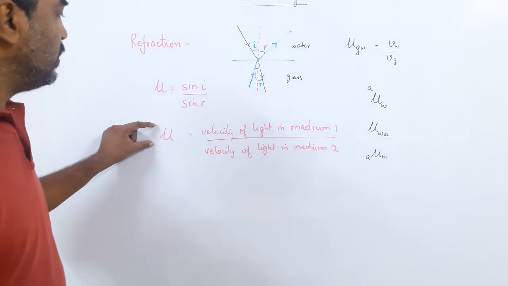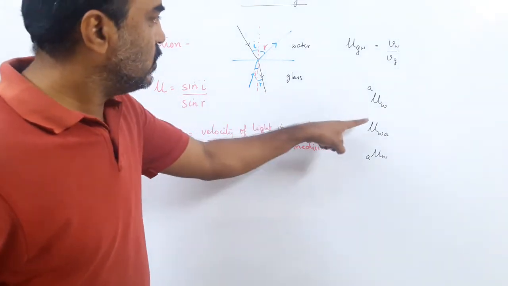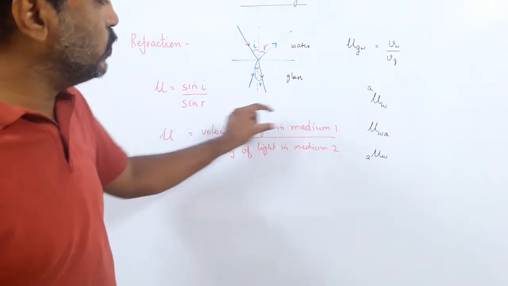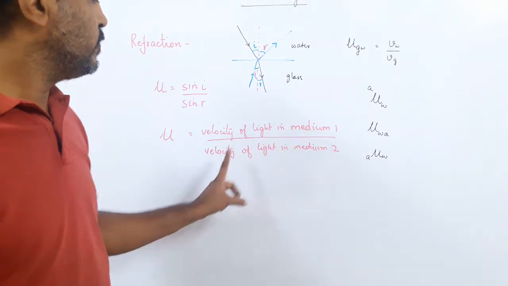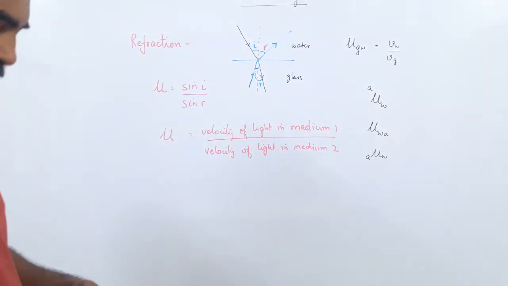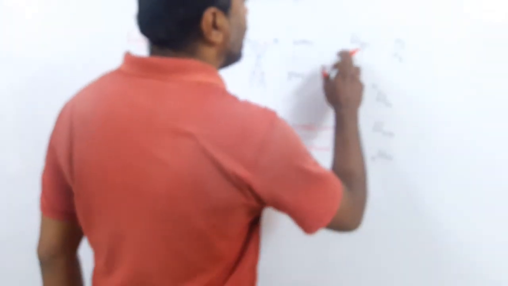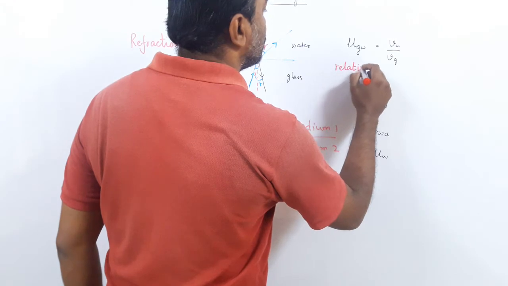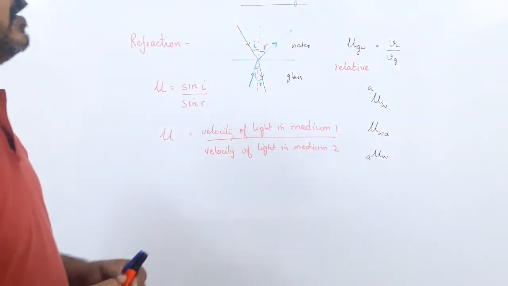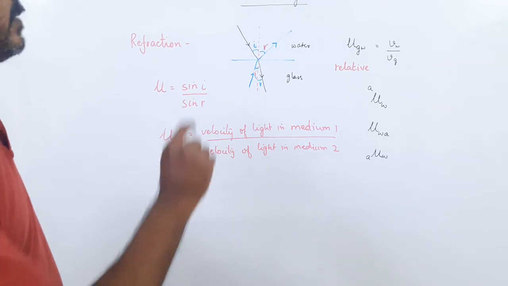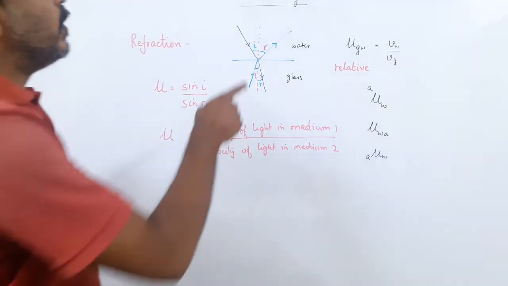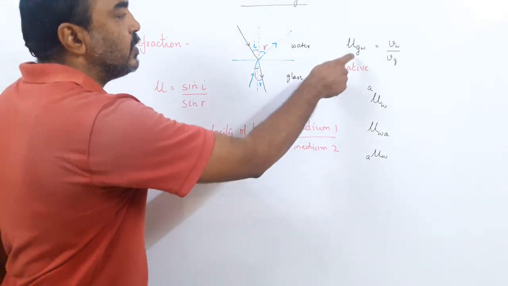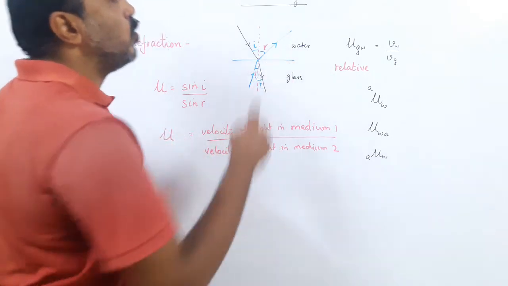And again, how do you write it? Refractive index of glass with respect to water. So the medium from where the light is coming is written as the numerator: velocity of light in medium 1 upon velocity of light in medium 2. Now you can see here, I have compared glass and water. So this is called relative refractive index. Why relative? It is showing the relation of one with the other, by how much fraction the light will bend when it is going from one medium to another. That is relative. So we are finding the refractive index of glass with respect to water.